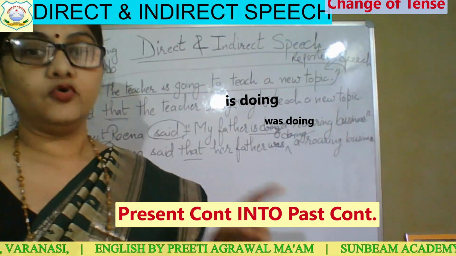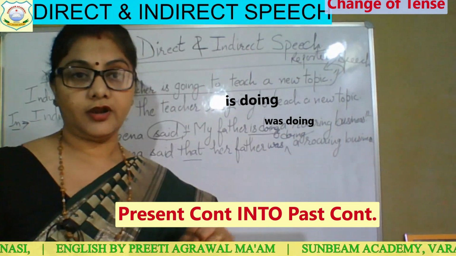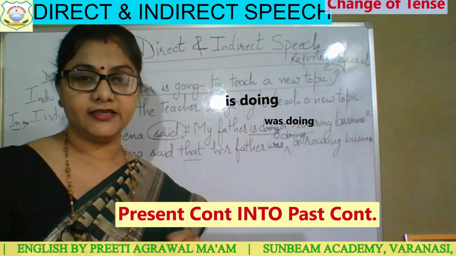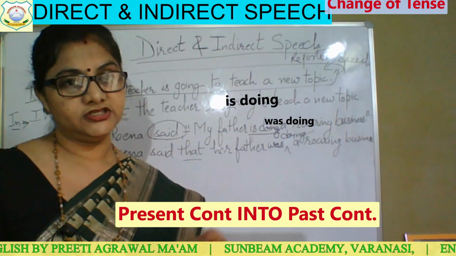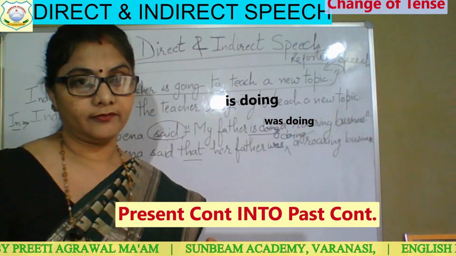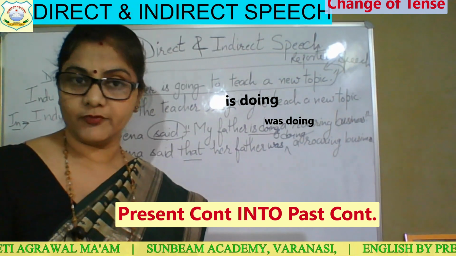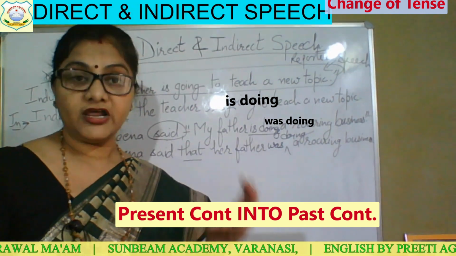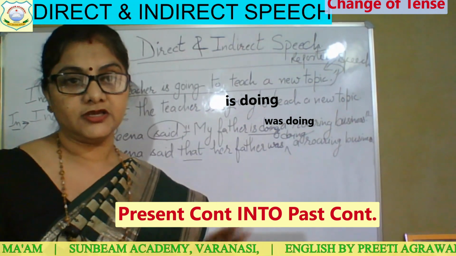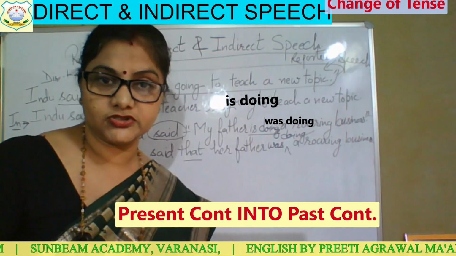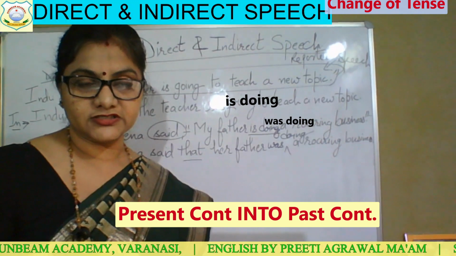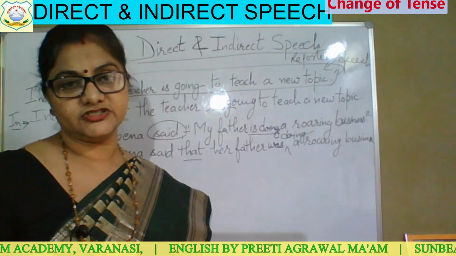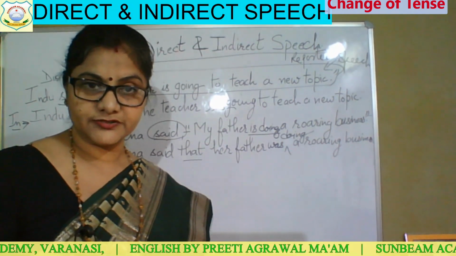So is doing, am doing, are doing. Is, am, are and the ing form of the verb is changed into was or were, and you will be using the ing form because it is continuous tense. We are changing only present into past. So present continuous tense is changed into past continuous tense, and present perfect tense is changed into past perfect tense.